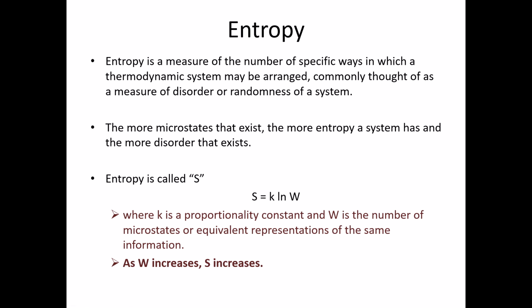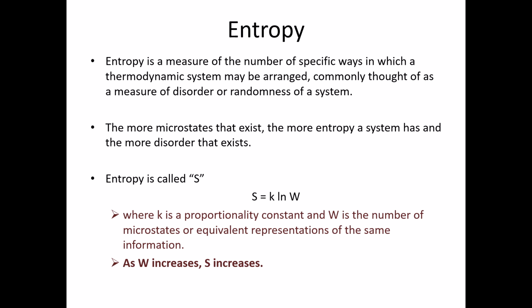So entropy is a measure of disorder. It's a measure of how many different combinations or ways we can arrange our molecules and our energy to represent the same value. So if we imagine this like a deck of cards, how many different ways can we arrange our 52 cards in a deck?